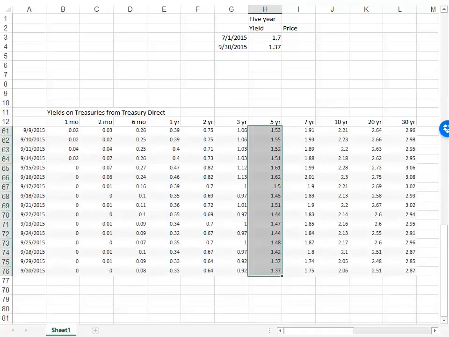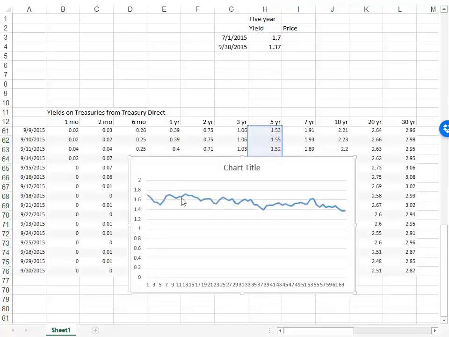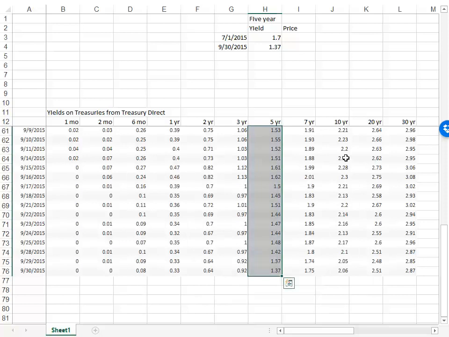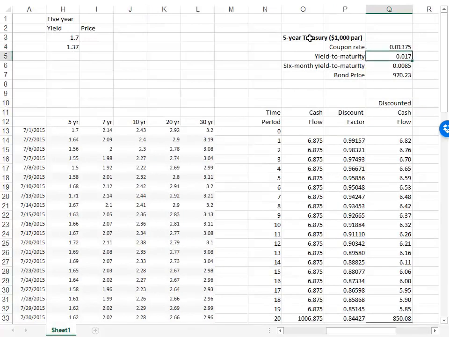You can graph that. And you can see here it went down over that quarter, from 1.7 to 1.37. So the price of a 1.7 yield bond we can calculate over here and have done already. It's $970. Put that right there.